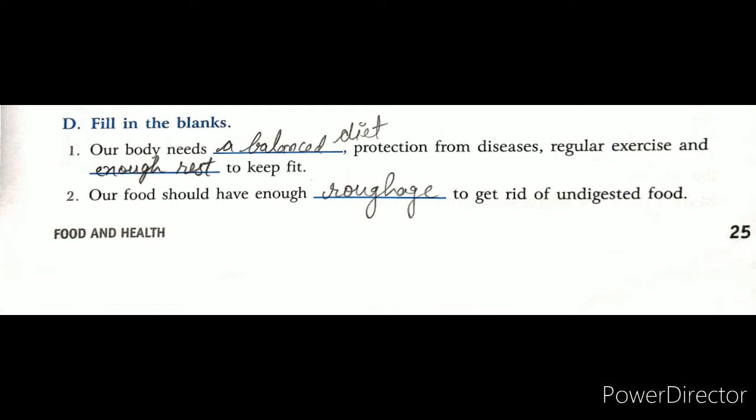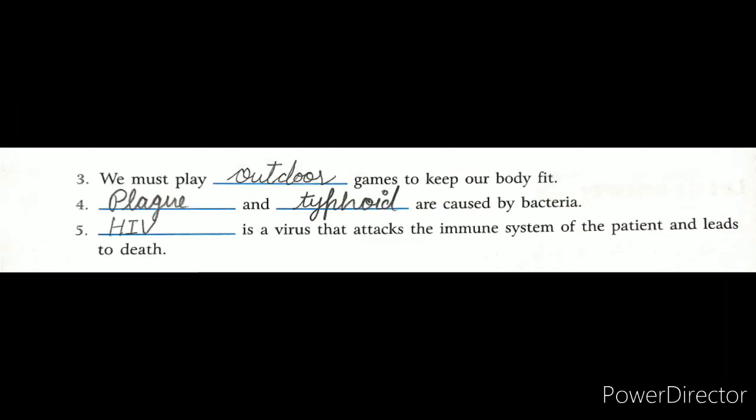Okay, the second one we have, our food should have enough dash to get rid of undigested food. So students, undigested food is got rid of by the roughage. So roughage is the right one. And the third one we have, we must play dash games to keep our body fit. So outdoor games, right?